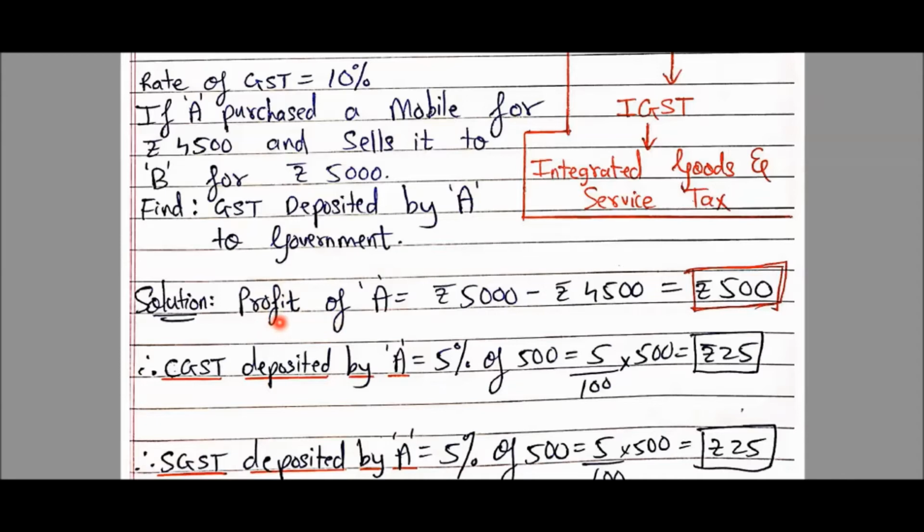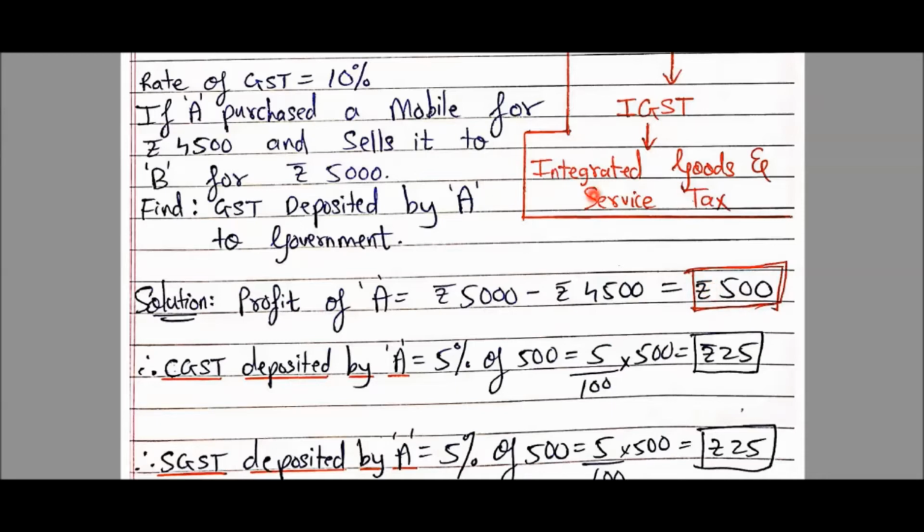So यहाँ पे profit of A कितना हुआ? A ने कितना value add करके बेचा? That is called the profit of A. 5,000 minus 4,500, which is 500. 500 rupees profit कमाया A ने. So now GST will be calculated on rupees 500.